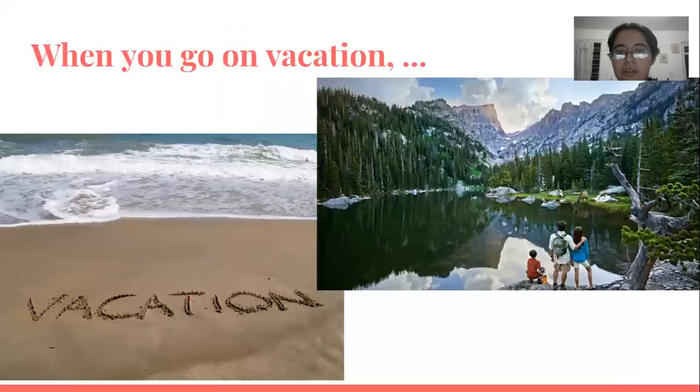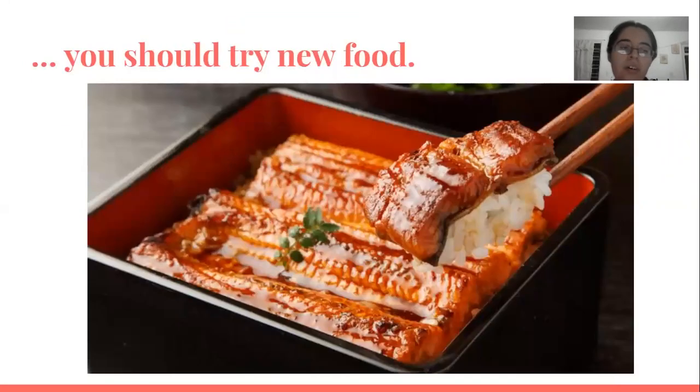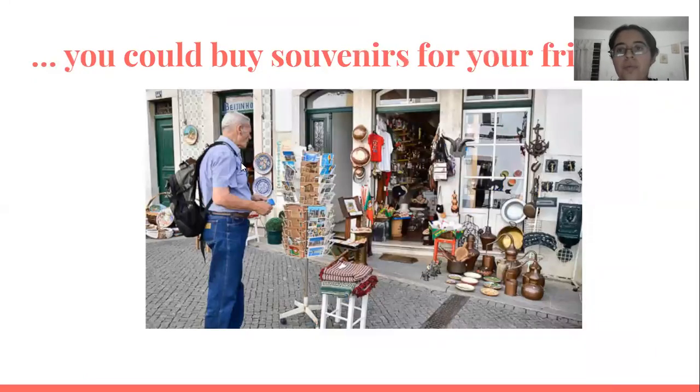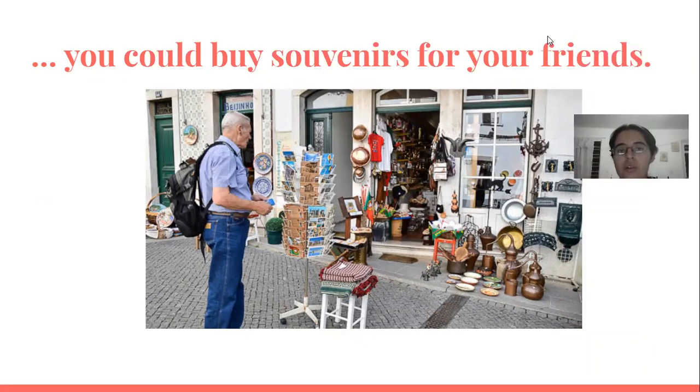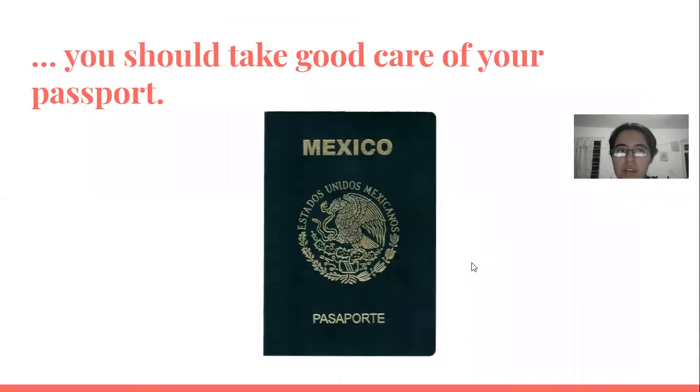We don't know where he's going, but anywhere you go, you should try new food. You could buy souvenirs for your friends. Then the next one says, you should take good care of your passport because if something happens to it, I don't know how you're coming back.